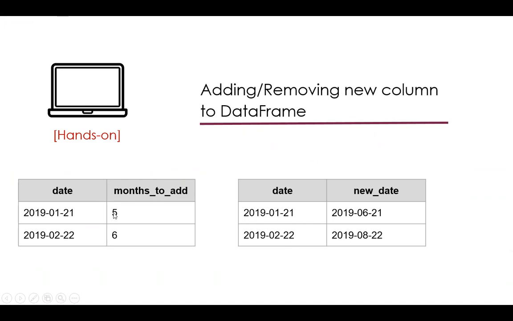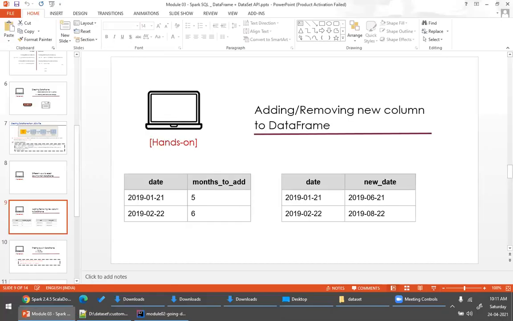Now I have to apply some transformations on this data frame. Whatever is there in this months to add, it should add on to this date. So here I want to create a new data frame, where the new date should be 5 months plus 5. So 01 plus 5 becomes 6. Similarly, 2 plus 6 becomes 8. I want to transform this data frame to this data frame, right? Let's see how to do that. Is it clear, guys? Hello?